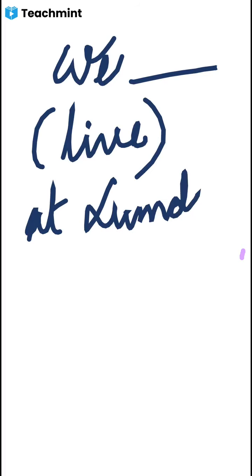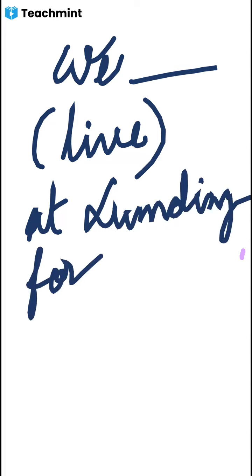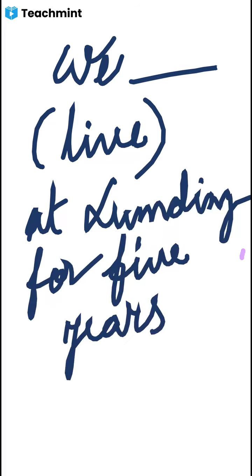Then, we live at Lamding for 5 years, suppose. We live at Lamding for 5 years. So what will be the correct form? We have been living at Lamding for 5 years.